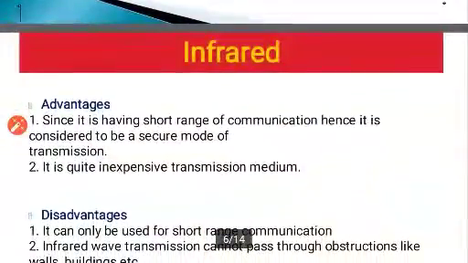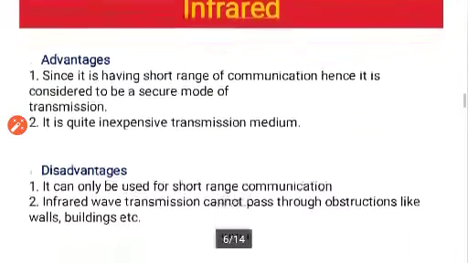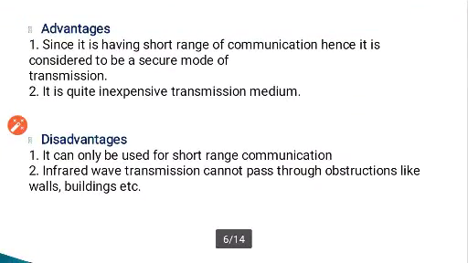Now let us look at some advantages. Since it has a very short range of communication, it is considered to be a secure mode of transmission, and it is quite inexpensive.